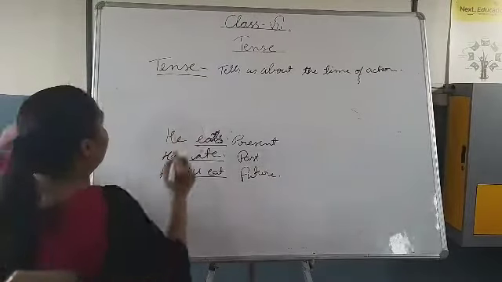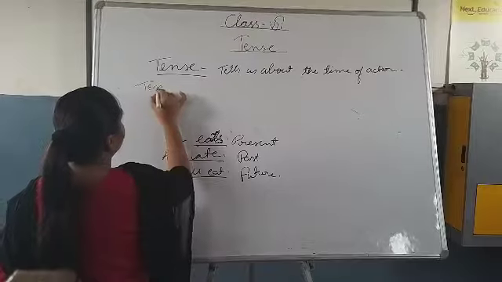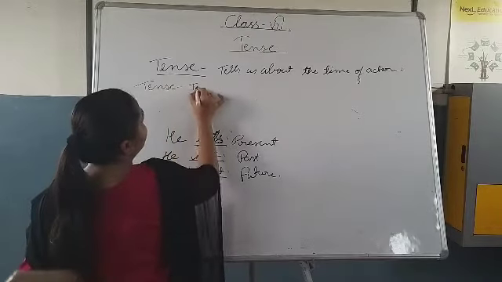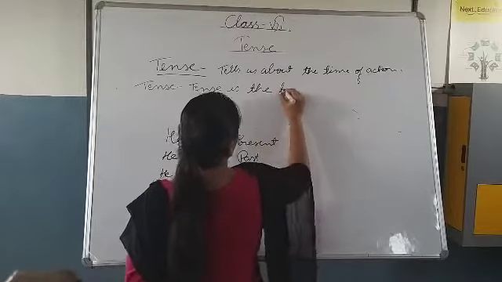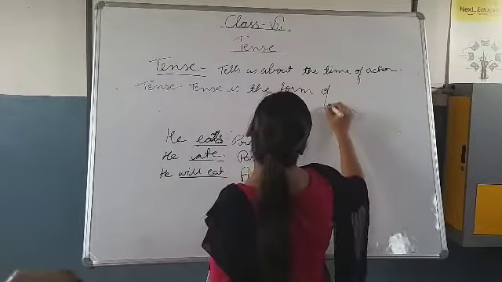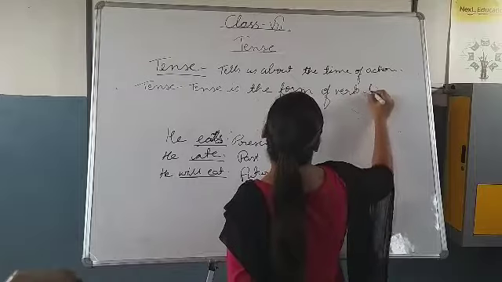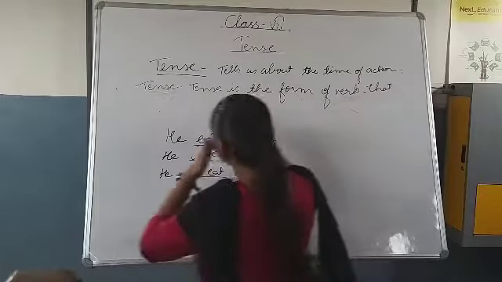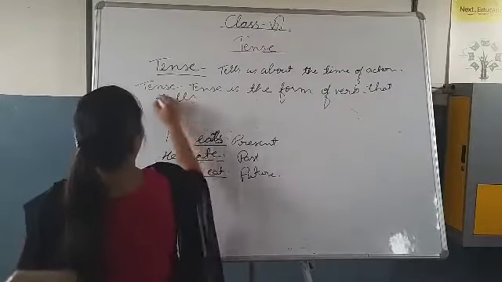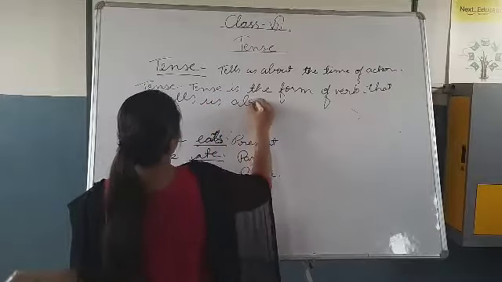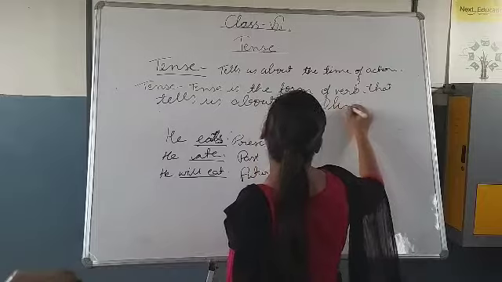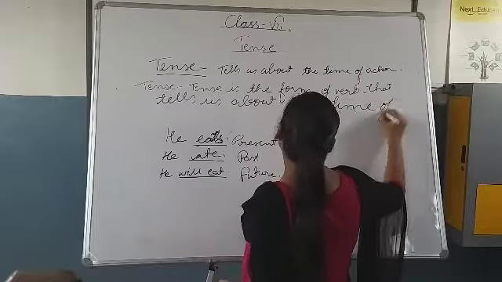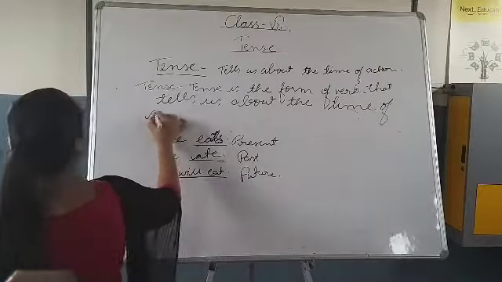Okay, so if I talk about the definition, let's see the definition here. Tense is the form of verb that tells us about the time of action.